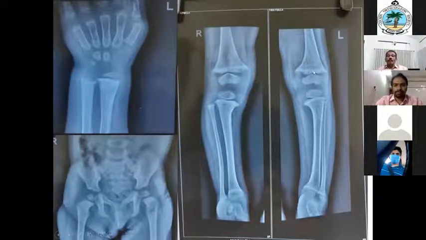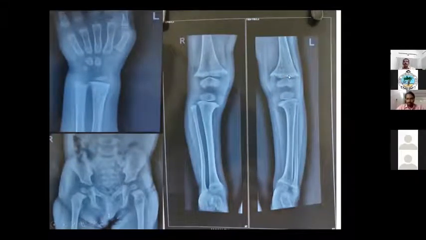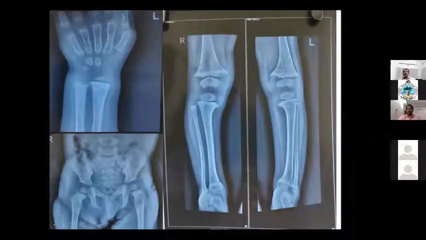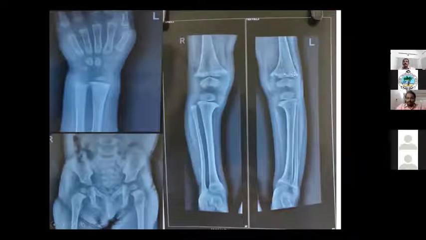Yes, sir. I'm able to see a spur sign. This cursor I am pointing on the metaphyseal region. You can see it? Yes, sir. So it is irregular, isn't it? Yes, sir, it is irregular. And there are some metaphyseal sclerotic changes. And the other side also it is there.